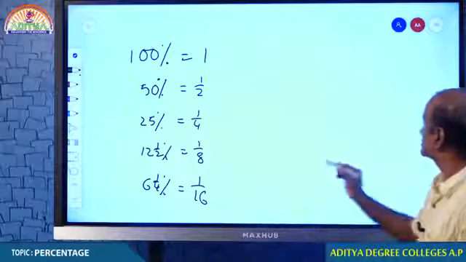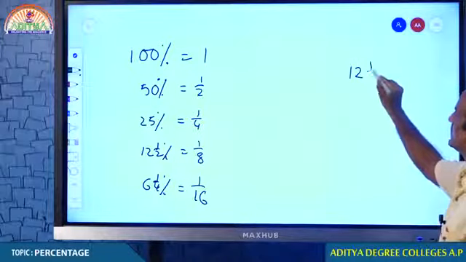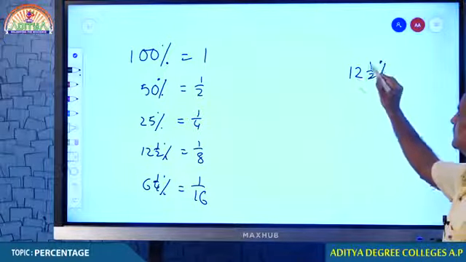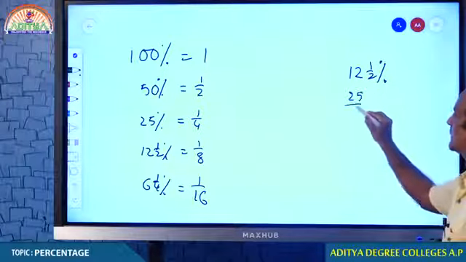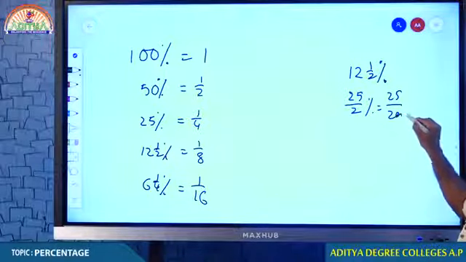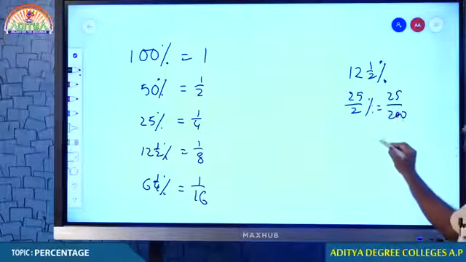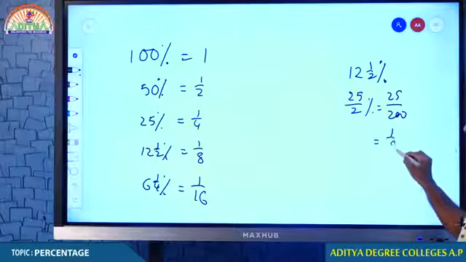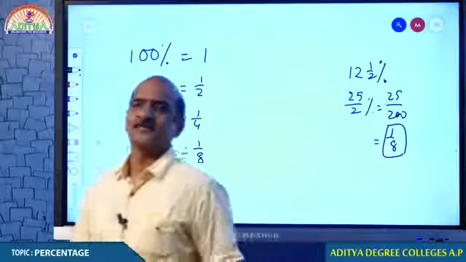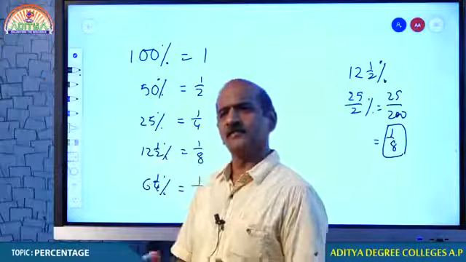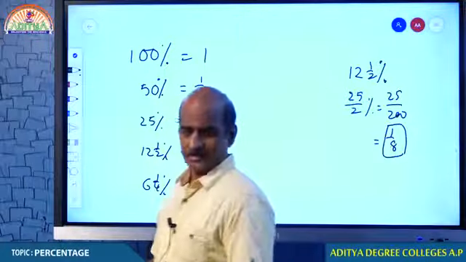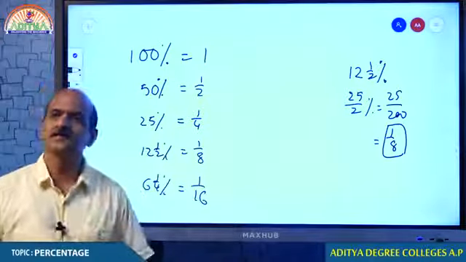Just look at that, my dear students, 12.5%. How do you convert the same into a fraction? 2 into 12 is 24, 24 plus 1 is 25, so 25 by 2 percent. That is 25 by 200 if you remove percentage by 100. So 25 by 200 means 1 by 8. Therefore, even if you forget, you can recollect. But the convenient method is to memorize, because we will be using these percentages quite often.